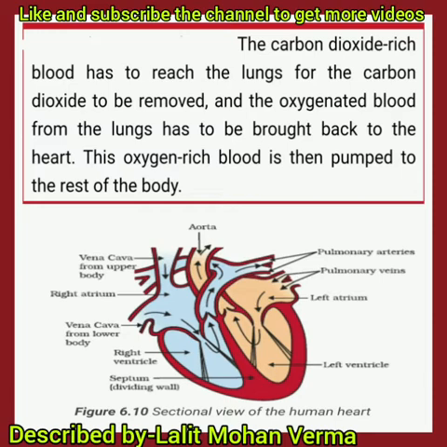When this blood comes back from the lungs, then it is transported to all parts of the body. This is the working of the heart. I will discuss the working of the heart in the next video. But now it must be clear that the heart is four chambered, with different valves, upper and lower chambers.